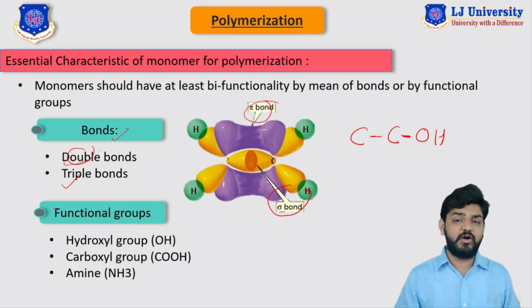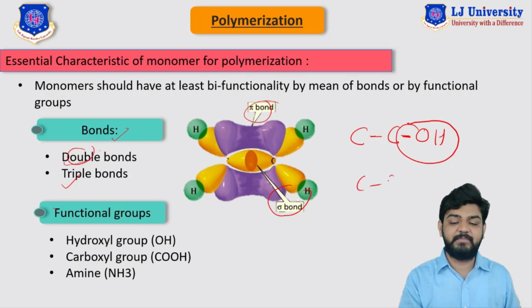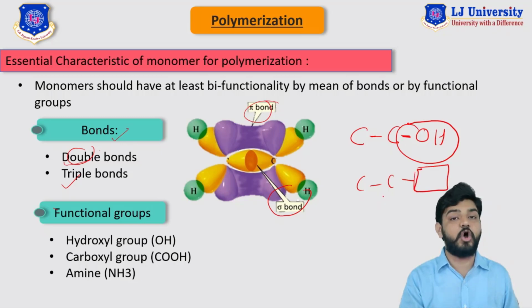So essentially what we do is we break this particular bond of the functional group with the carbon. As this bond breaks, this carbon can interact with another monomer in order to form a long chain of the polymer. And this is how we can produce polymer by means of the polymerization process.